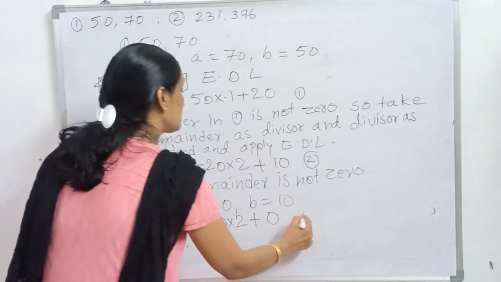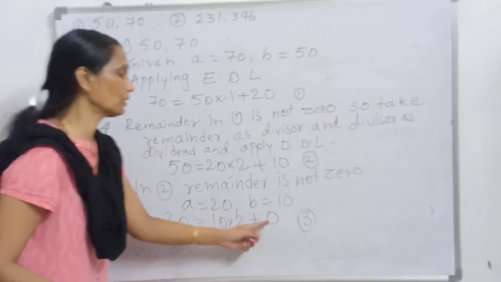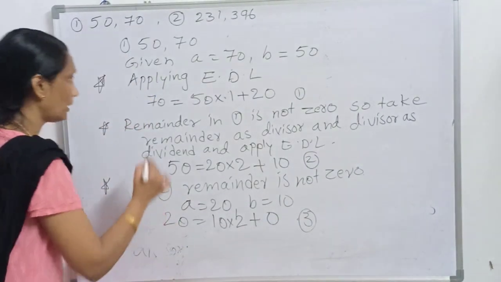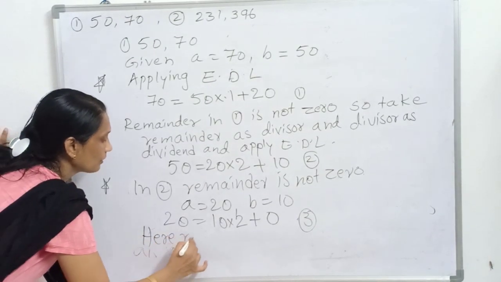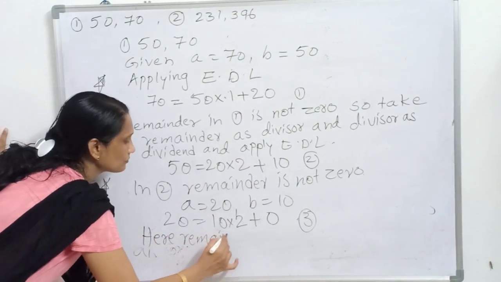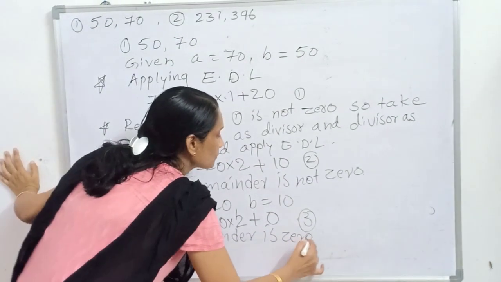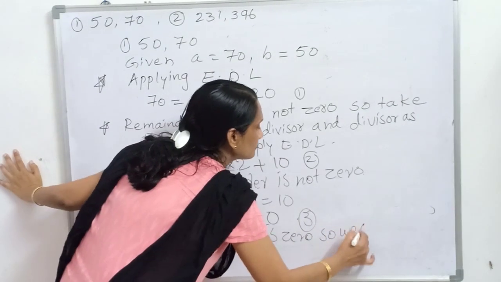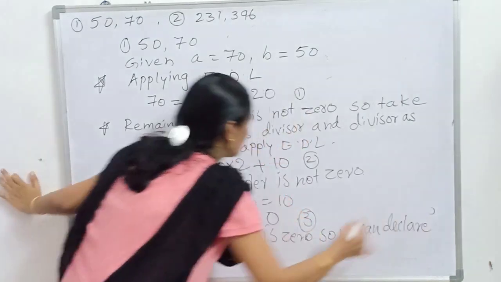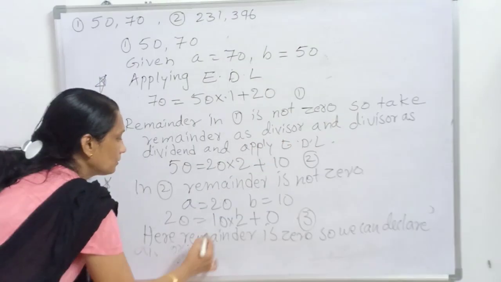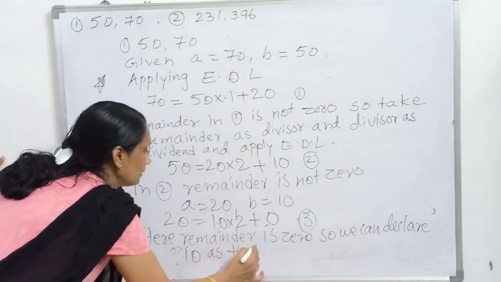So in step 3, we got the remainder as 0. So we can declare 10 as the HCF.